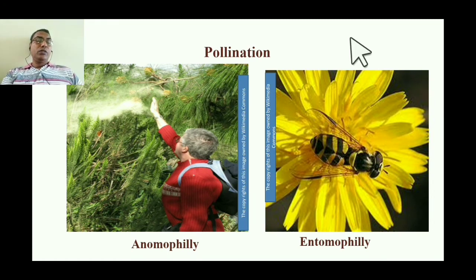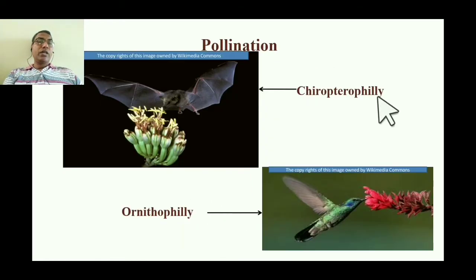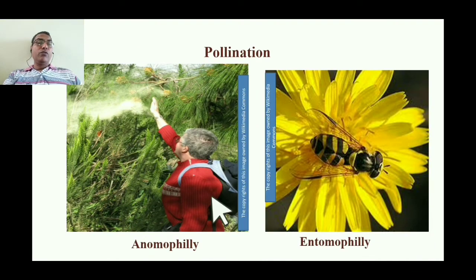In case of pollination, there are different kinds of pollination in angiosperms: anemophily, entomophily, chiropterophily and ornithophily. So these are the 4 types of pollination. In anemophily, the wind pollinates the pollen grains. It is very common, and this process is also common in the gymnosperms. But in gymnosperms, other types of pollination are not present. Only anemophily, that is wind pollination, is present.